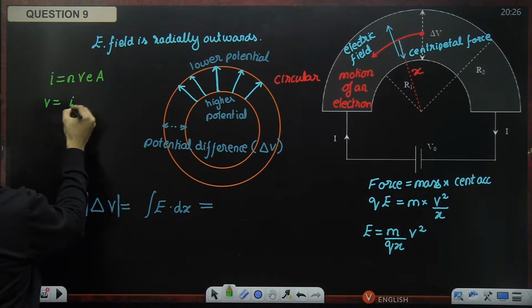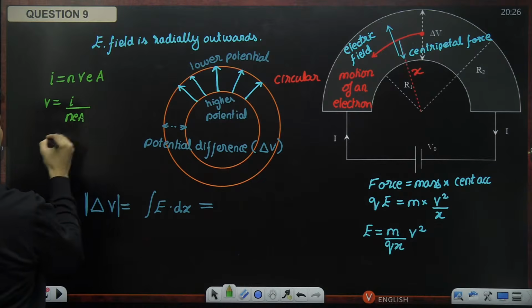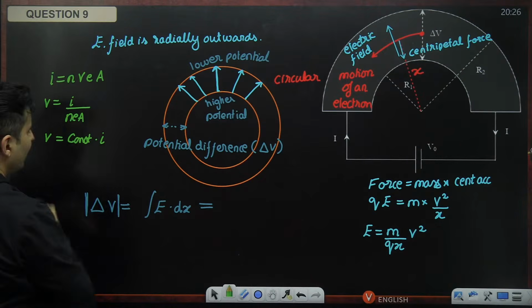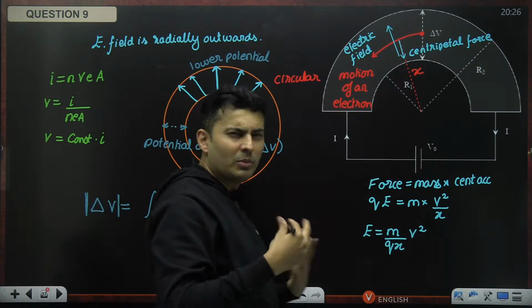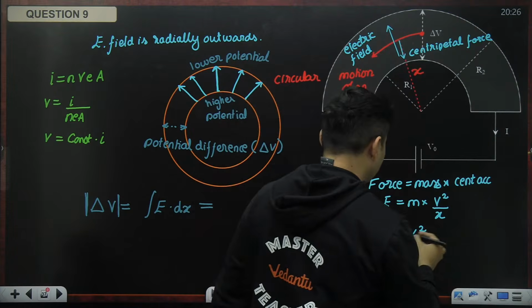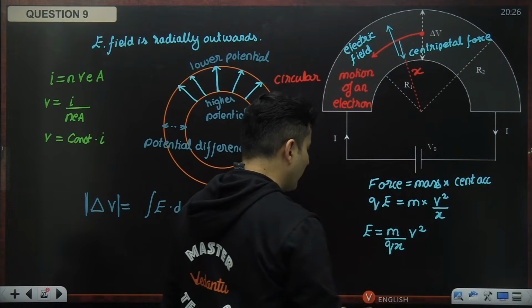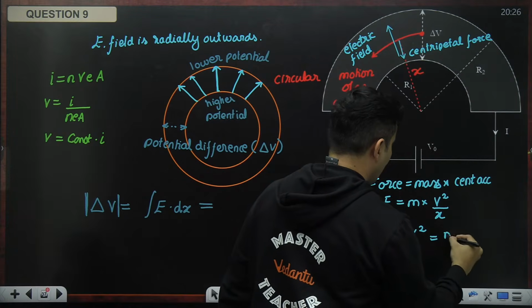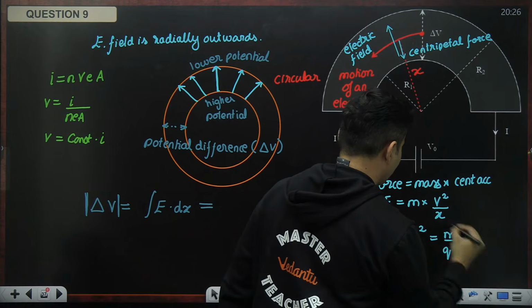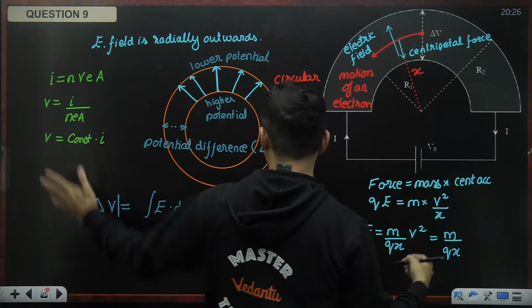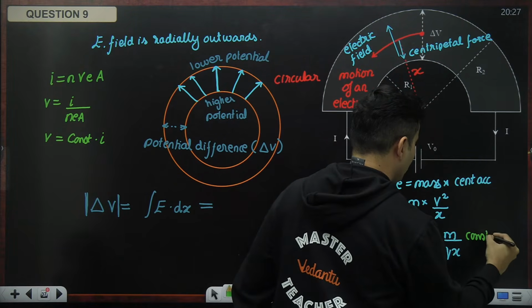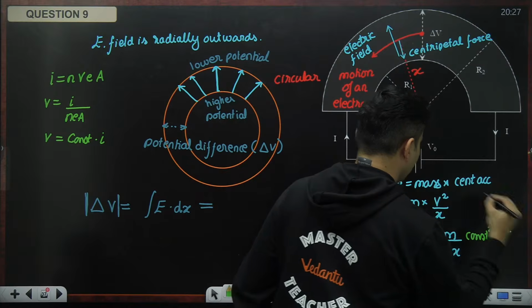So V is equal to I by NEA. So V is some constant multiplied by the current. That's all I need because I want proportionalities. Because it is V square over here, I can clearly see this will become M by QX V square. That means that constant square multiplied by the current square.